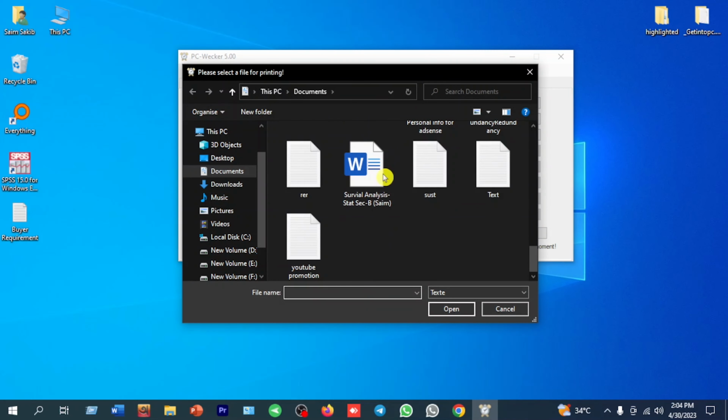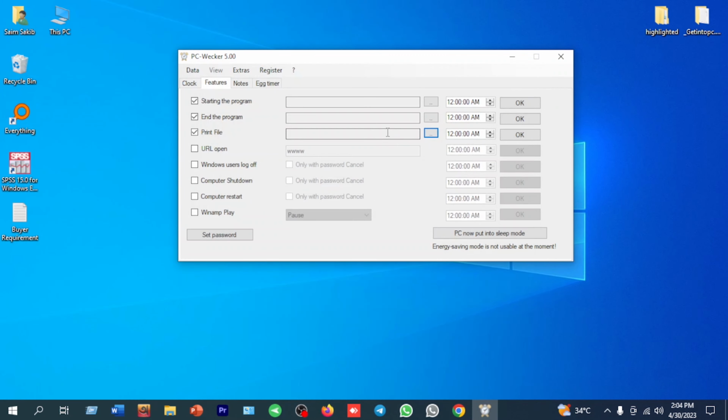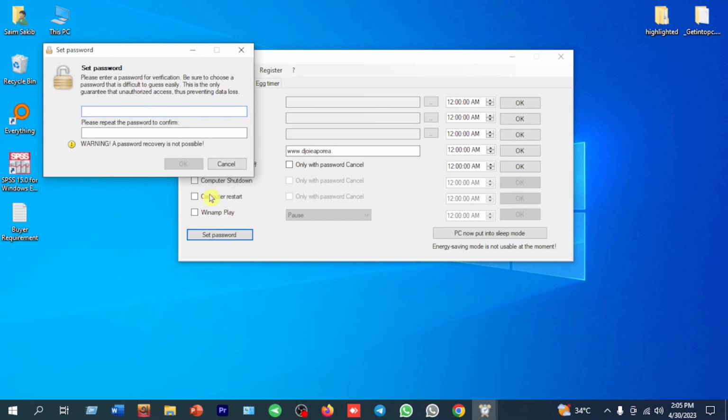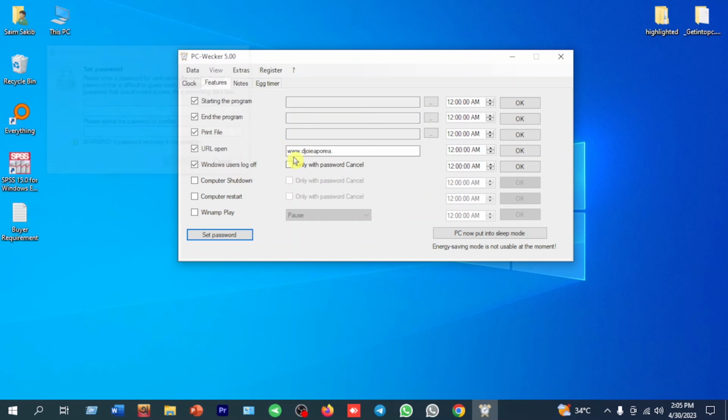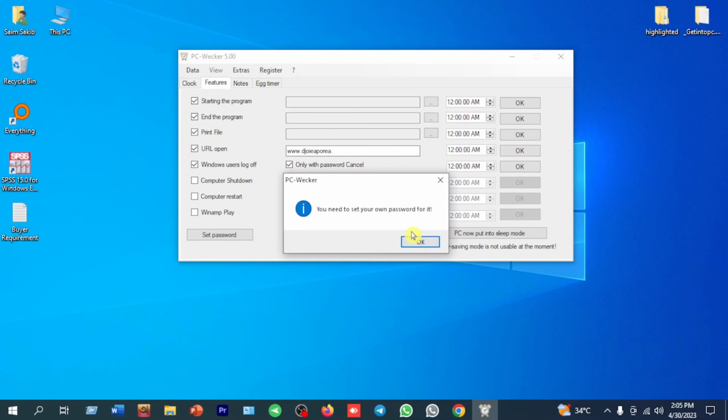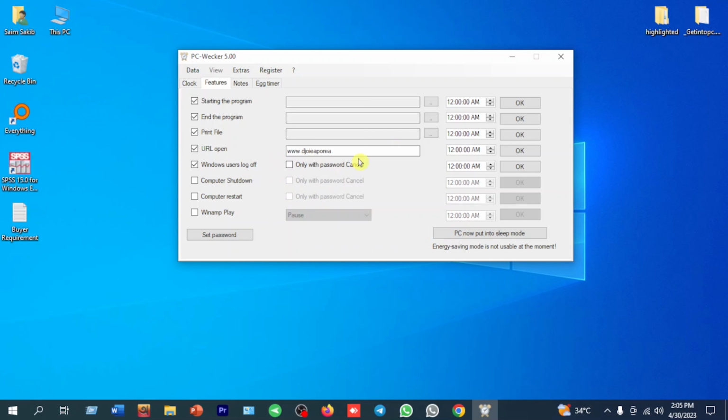Then if you want to print any file at a specific time, you have to select the file from your PC or computer or any web browser. Then at that time this file will be printed. The same with URL open. If you want to open any URL, just write the URL, and at that time this URL will be opened. Then Windows user log off means Windows will be logged off, and if you set a password here, you have to click this checkbox and press OK. Then you can run this system.